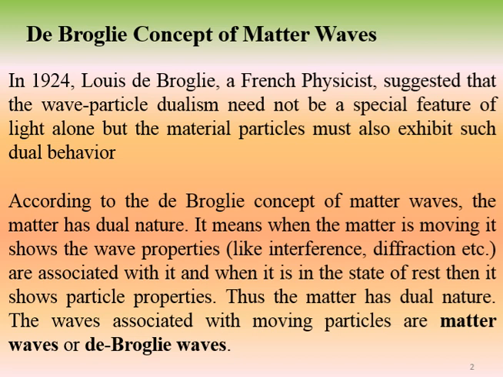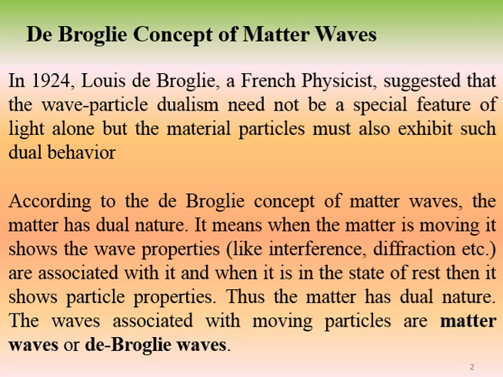It means when matter is moving, it shows wave-like properties like interference, diffraction, etc. associated with it. And when the particle is in the state of rest, then it shows particle properties. Thus, matter has a dual nature.